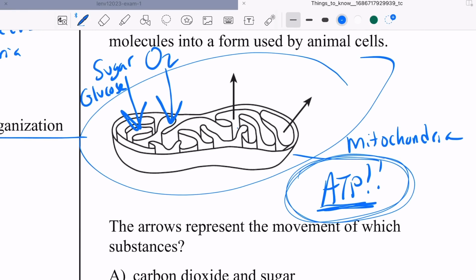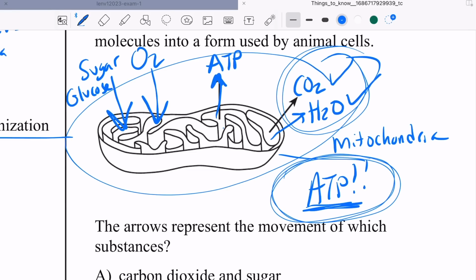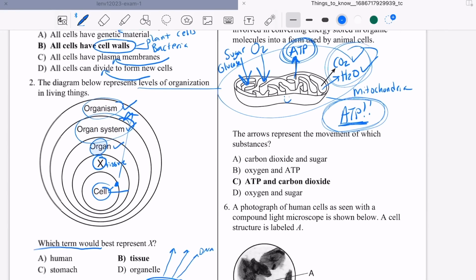And what does it make? If you don't say ATP, okay, it makes ATP, and you also breathe out carbon dioxide and water. These are called byproducts, and you breathe this out or you sweat it out. But ATP is the star right here for the mitochondria. Okay, see?